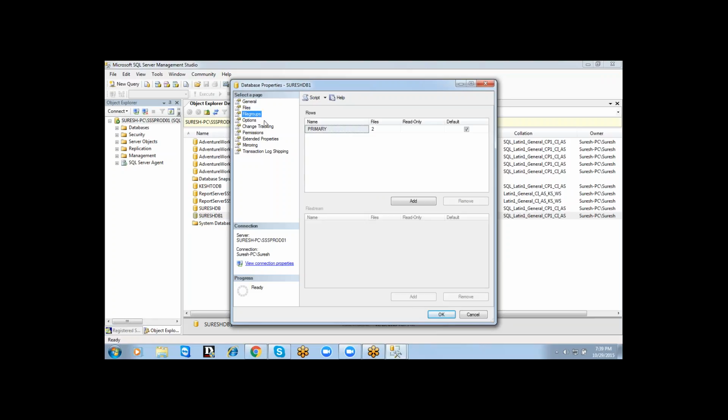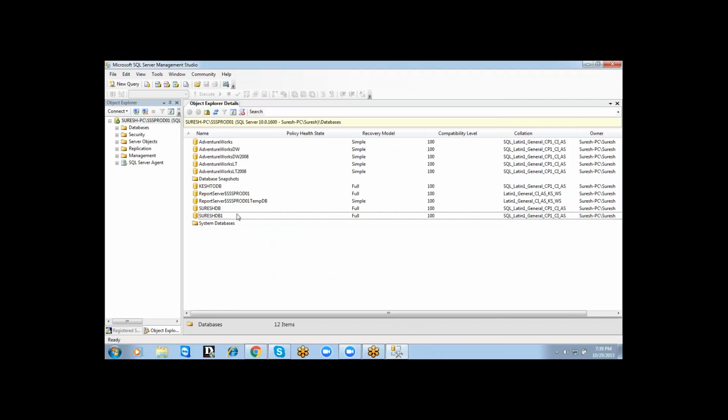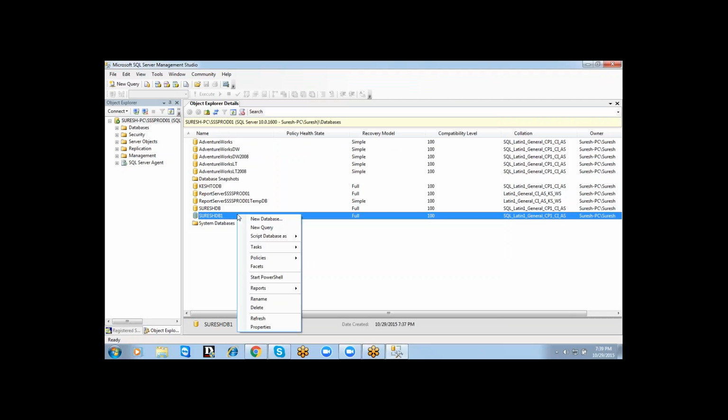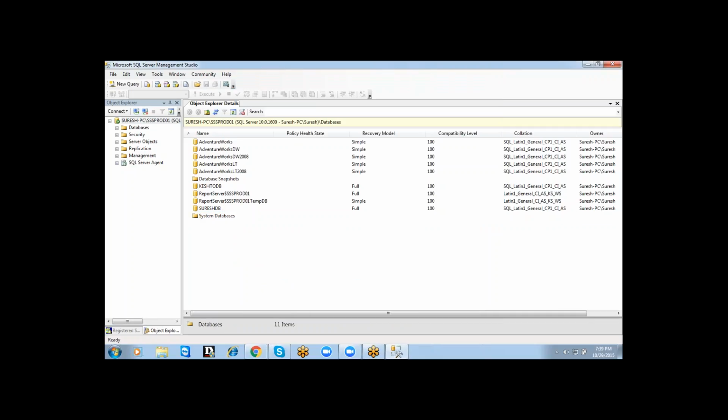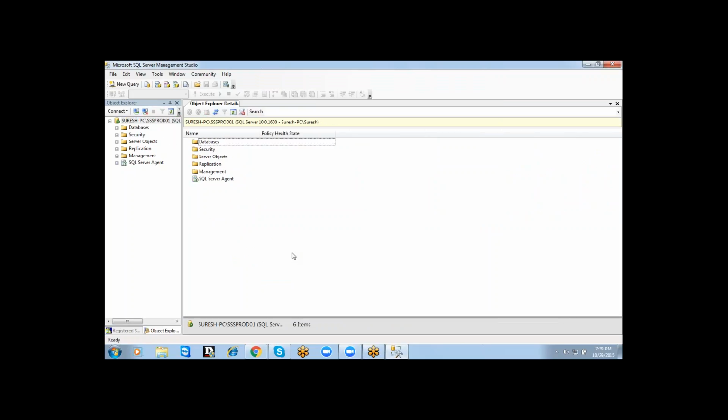Then go to file groups. See that we have only the primary file group, and this primary file group contains two files. What are those two files? Tell me. Master data file and next data file. Two files. So this is the way of creating a new database. If you want to delete this database, right click and go to delete. See that now the database is deleted from this server. So these are the things we need to remember from database creation.